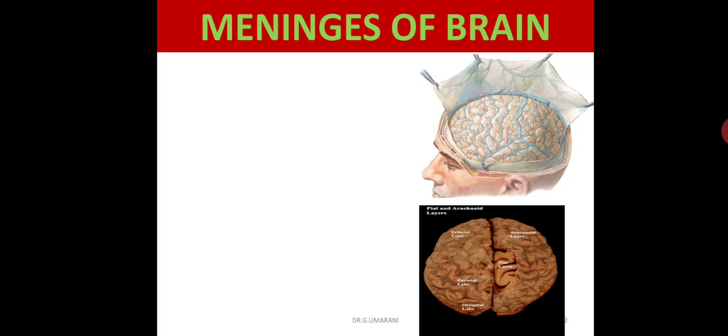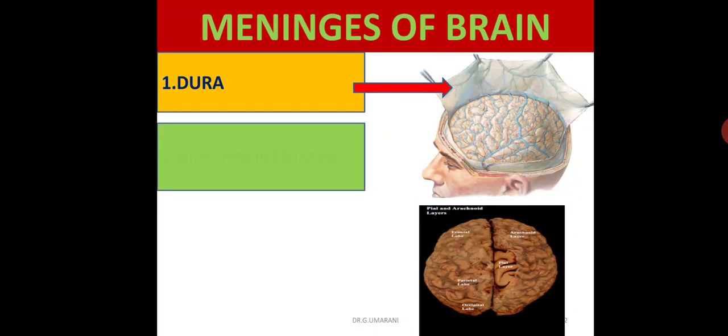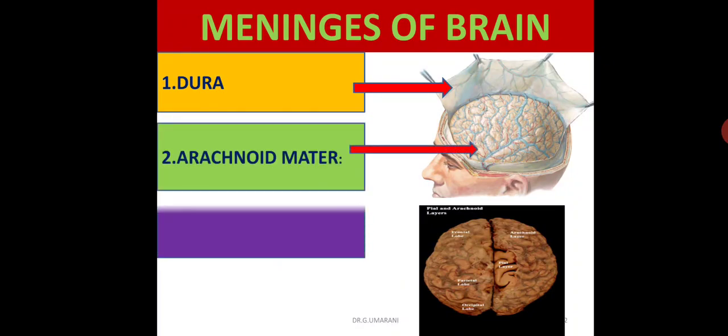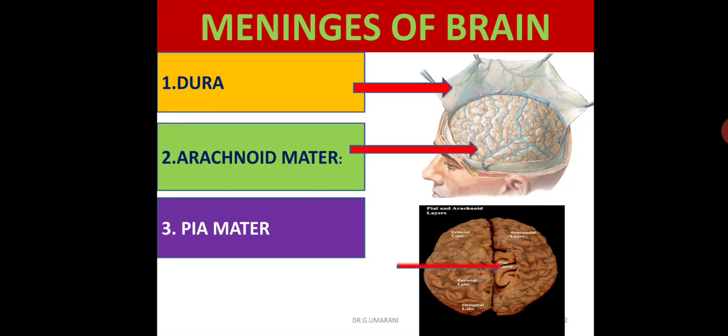There are three meninges of the brain, from outer to inner: the outer layer, the dura mater; the middle layer, the arachnoid mater; and the inner layer, the pia mater. The arachnoid and pia mater together are known as the leptomeninges. The brain's security is enhanced by these three meninges and the fluid layers between them, so the brain almost floats in the CSF without putting its weight on the neck.